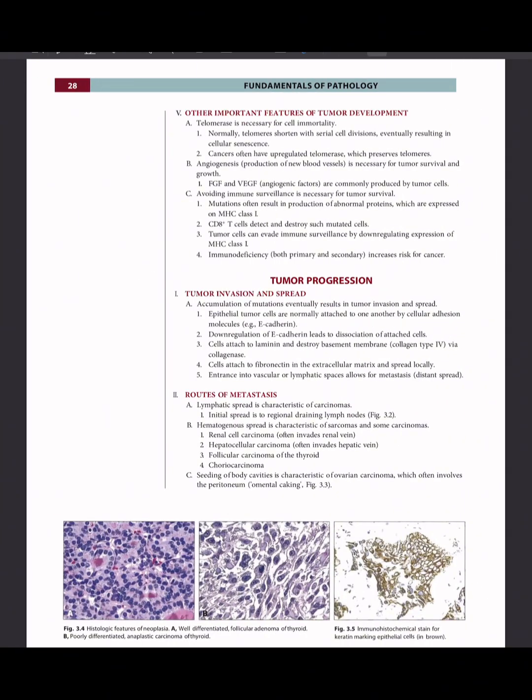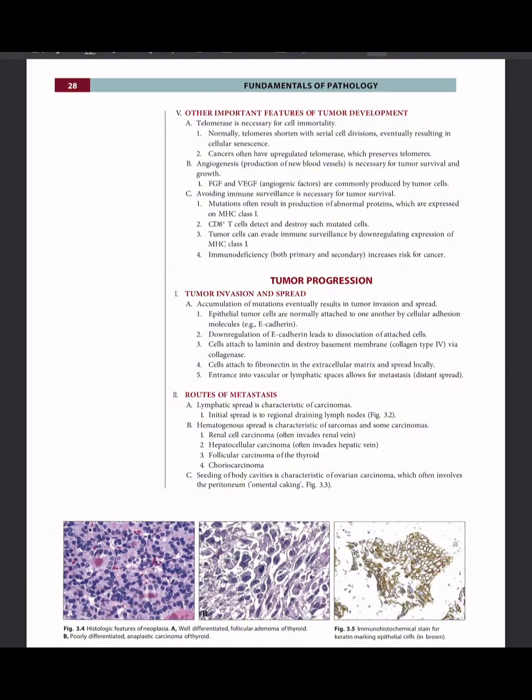Now we're going to start reading about tumor progression. Tumor invasion and spread. Accumulation of mutations eventually results in tumor invasion and spread. Epithelial tumor cells are normally attached to one another by cellular adhesion molecules like E-cadherin. Downregulation of E-cadherin leads to dissociation of attached cells. Cells attach to laminin and destroy basement membrane, collagen type 4, via collagenase. Cells attach to fibronectin in the extracellular matrix and spread locally. Entrance into vascular or lymphatic space allows for metastasis, distant spread.